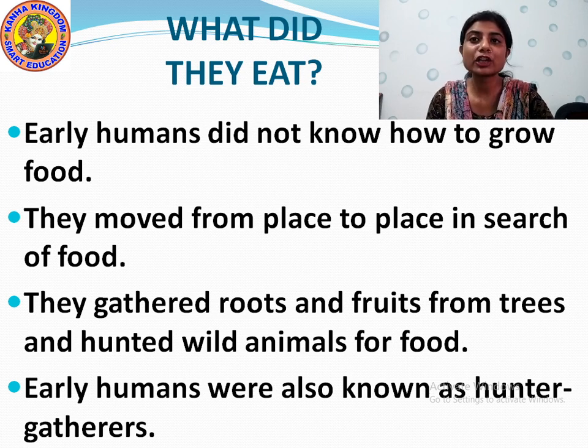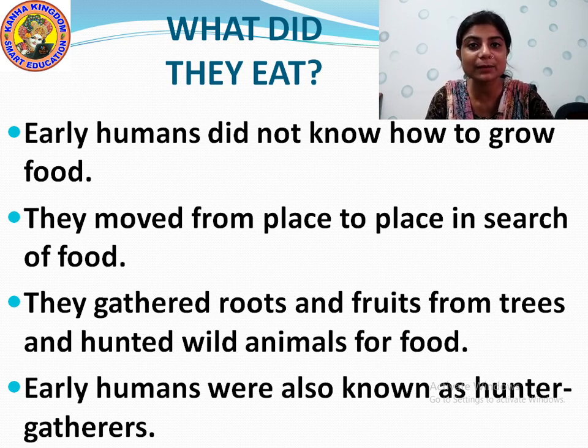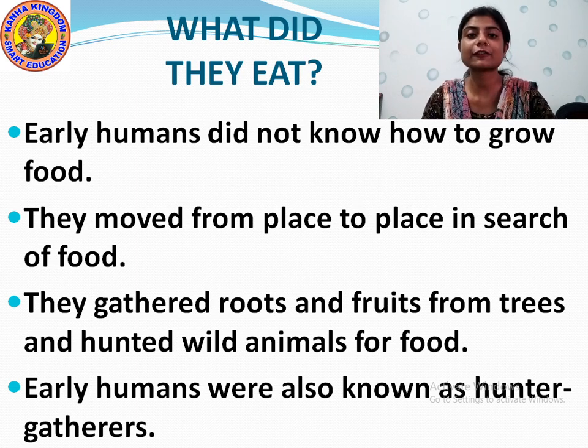Okay. Early humans were also known as hunter-gatherers. H-U-N-T-E-R, hunter, G-A-T-H-E-R-E-R, gatherer. Why were they known as hunter-gatherers? Because they used to hunt animals and they used to gather food. They used to collect the food to eat. That is why these early humans were also known as hunter-gatherers. Understood?